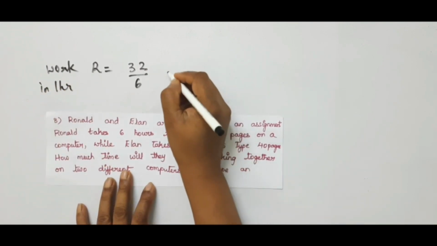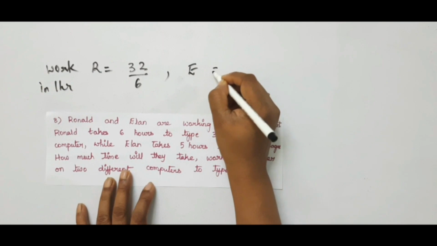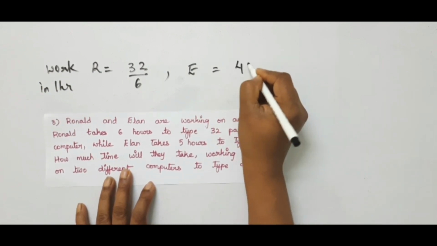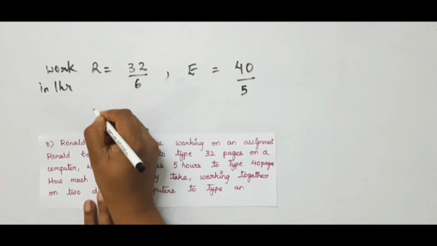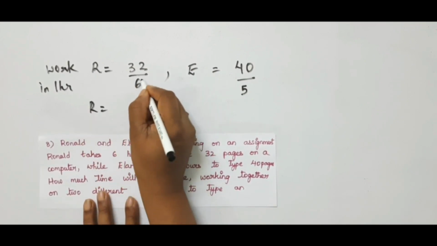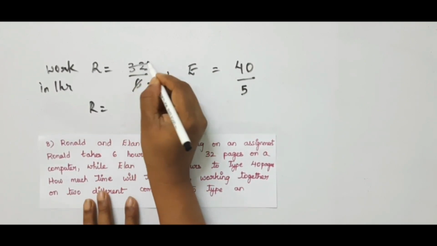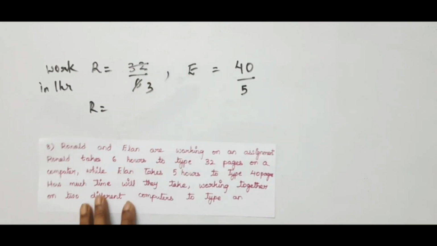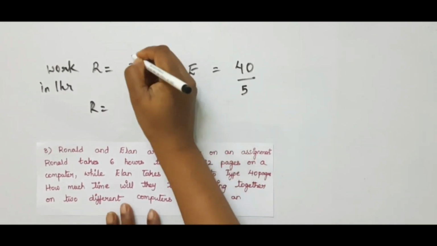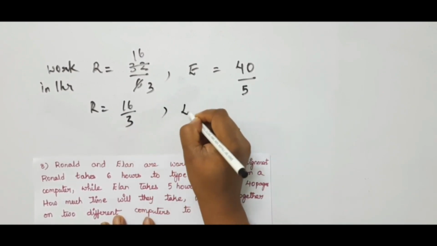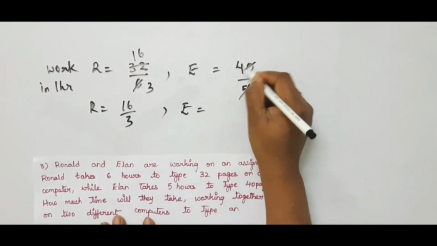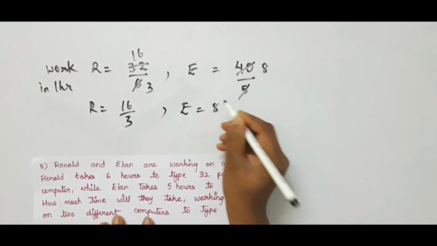Next, Ellen can work 40 pages in 5 hours. Is it not? So Ronald's work will be 16 by 3. Ellen's work will be 8.